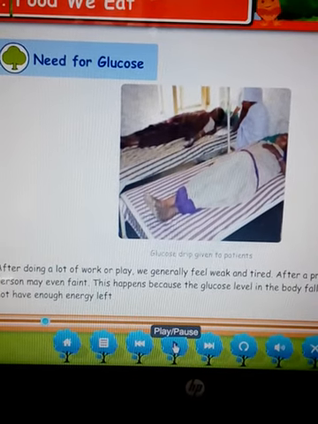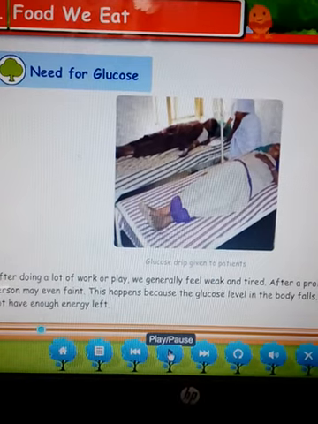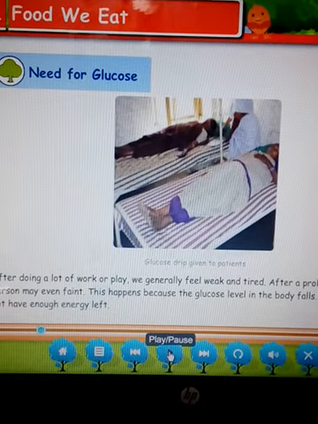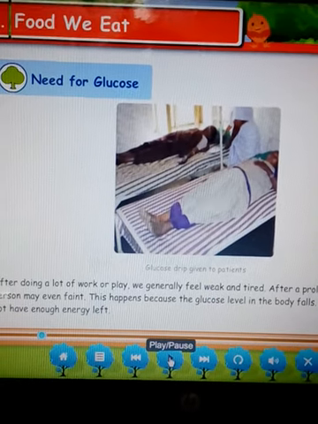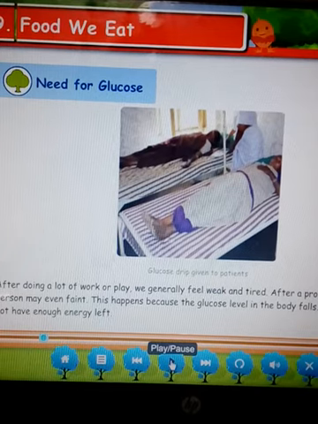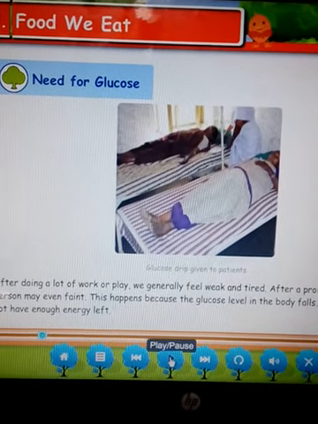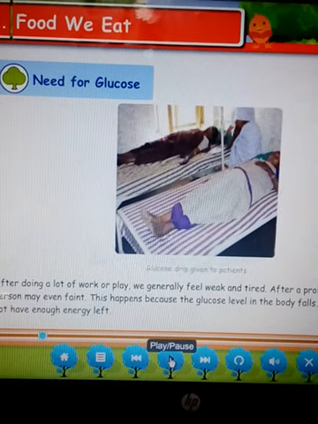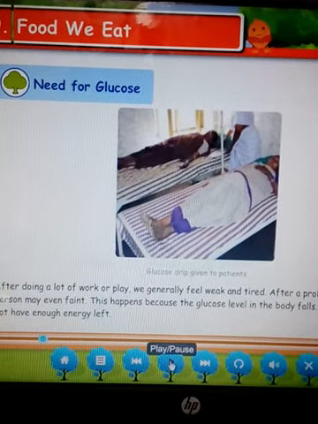While we are doing a lot of work, or while we are playing a lot, we are feeling tired and weak. Or whenever we do not eat food for a long time, sometimes people faint. In school also you have seen, maybe whenever children do not eat dinner at night, and in the morning also, then they reach the assembly ground during the prayer, many of them faint.